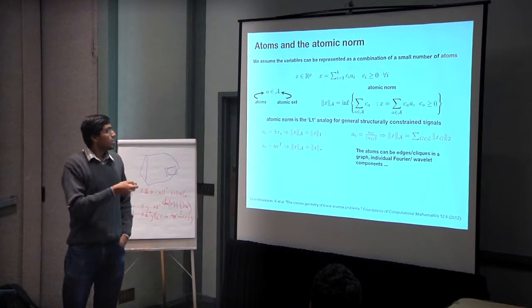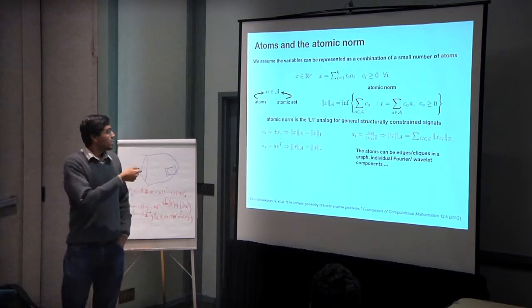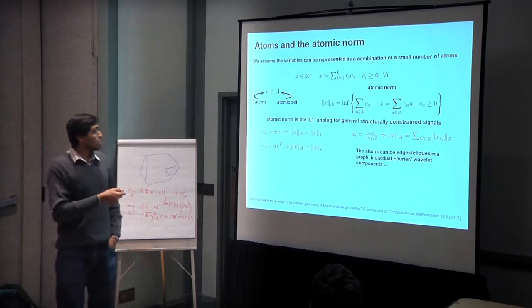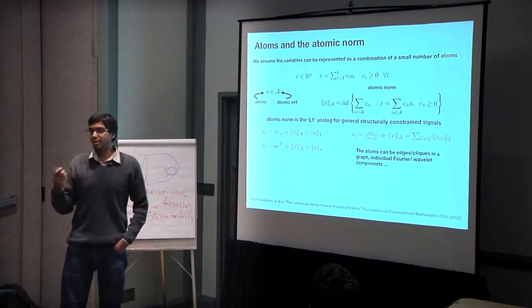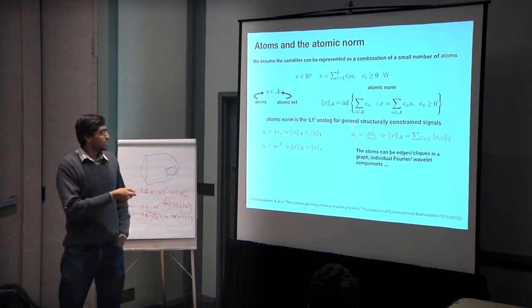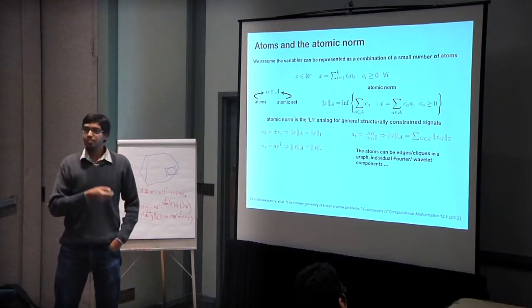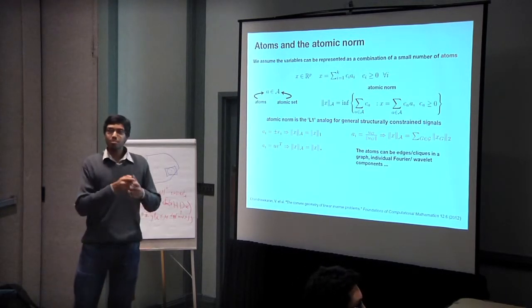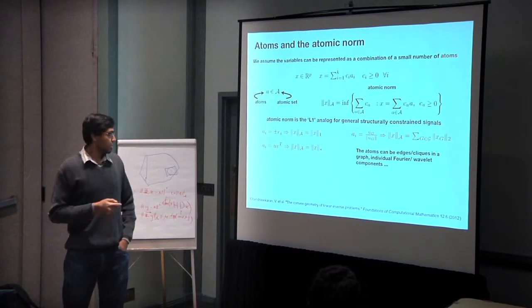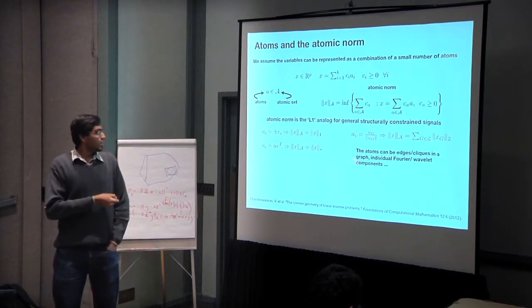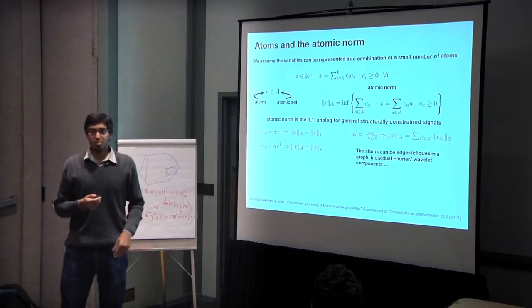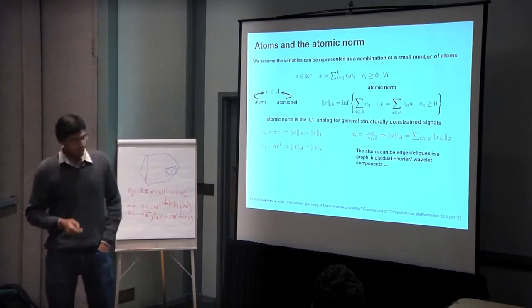And the atomic norm, under certain mild conditions, again, as Ben mentioned, would just be given by this definition, okay? You can think of this as the L1 analog for general sparse signals, because if the c's are all non-negative and this is just the sum over c_a, then that's just the L1 norm of the vector c. So this formalizes the notion of what simplicity means in general structurally constrained problems. And depending on what the A's are, you could have the atomic norm be the L1 norm, the nuclear norm, group lasso, group sparse norms, moment problems, Fourier vectors, and so on and so forth.